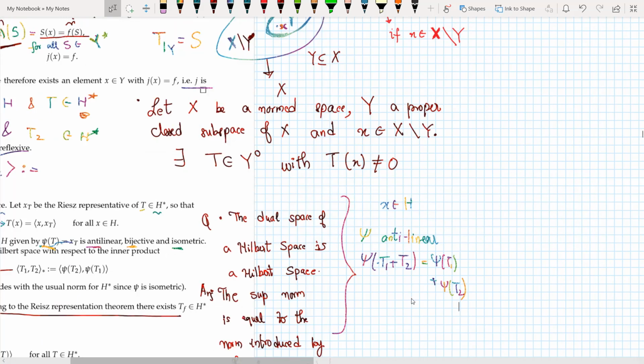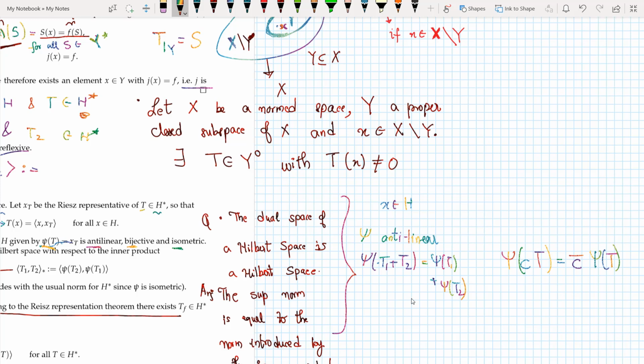The other thing that it says is that psi of CT is equal to C complex conjugate psi T. So that's the property of antilinearity, and it's bijective, the usual term, and isometric.